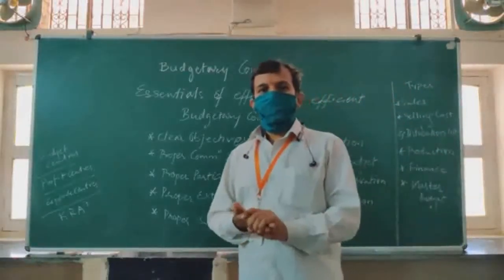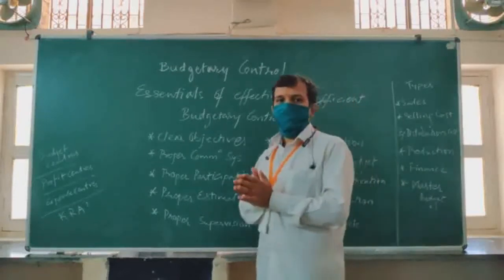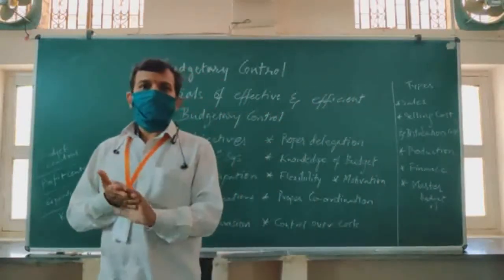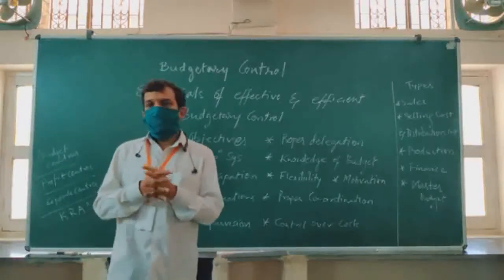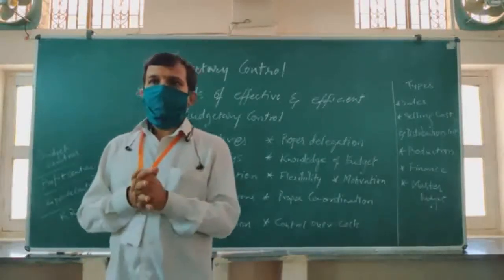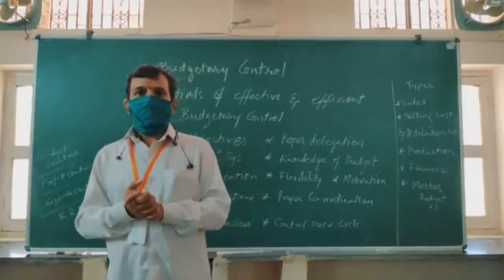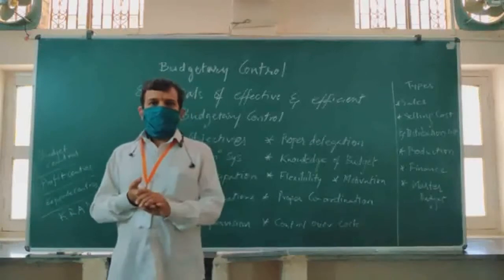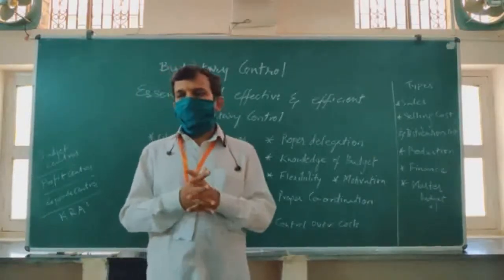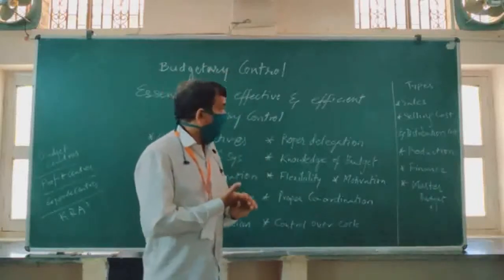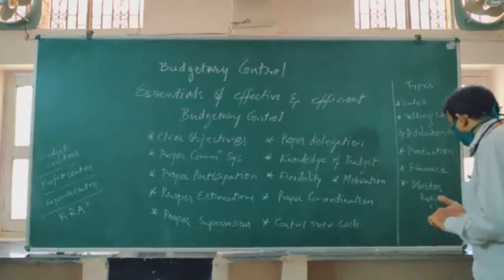Now we will continue with the budgetary control aspects. We will look at what are the essentials of efficient and effective budgetary control. So basically in budget we have three major components. What are the receipts, what are the payments, and what are the capital investments that are required. Before going into the essentials, we will just have a look at the different types of budgets that we generally take into consideration in the organization.